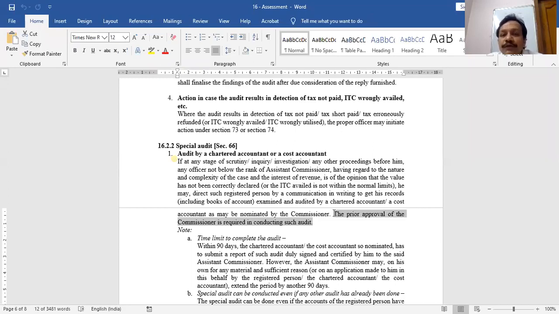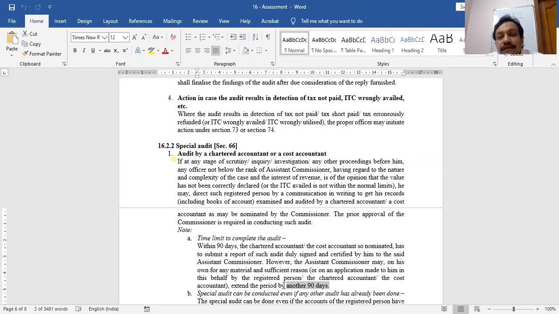And they have to conduct the audit within 3 months. Within 90 days, the chartered accountant or the cost accountant nominated by the department has to submit the report to the department. But if the chartered accountant or cost accountant thinks that the period of 90 days is not sufficient to complete the audit, the department can grant an extension of another 90 days. That's it. But this is the maximum. Another 90 days. This is my first point.